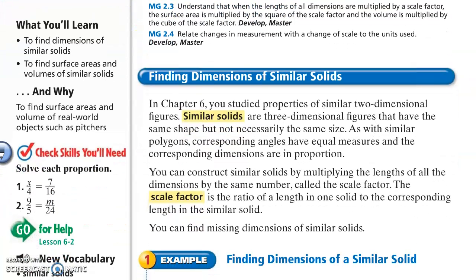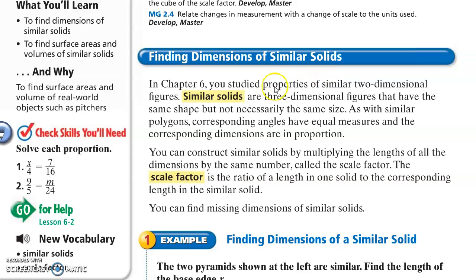Before we start doing work with all of this stuff, we're going to go ahead and look at the skill check and practice some old skills that we haven't talked about in quite a while. Here is a skill check problem with problems that have to do with solving proportions. If you remember how to solve proportions, we're going to be using something called the butterfly method.